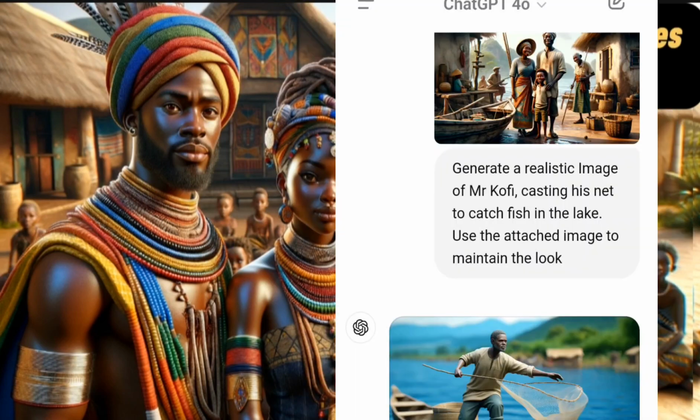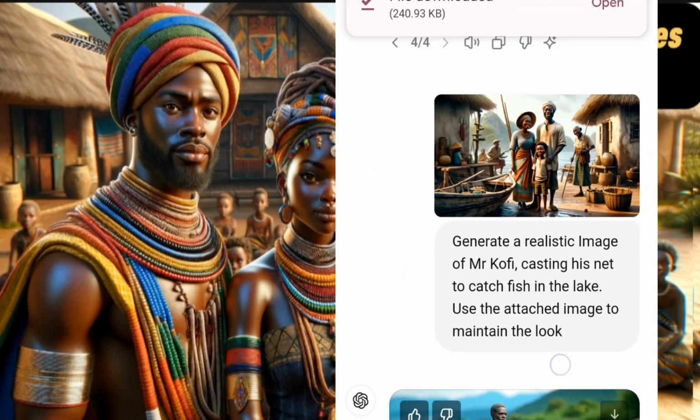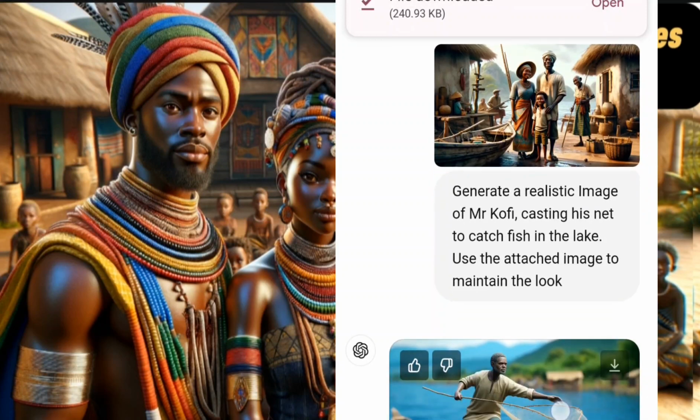So it has generated the image for us. Once the image has been generated, click here. So it also tries to maintain the consistency I gave it. You can see this image I gave it. So it came up with something that looks like this same person as well. So that's the benefit of coming here to do the attachment.